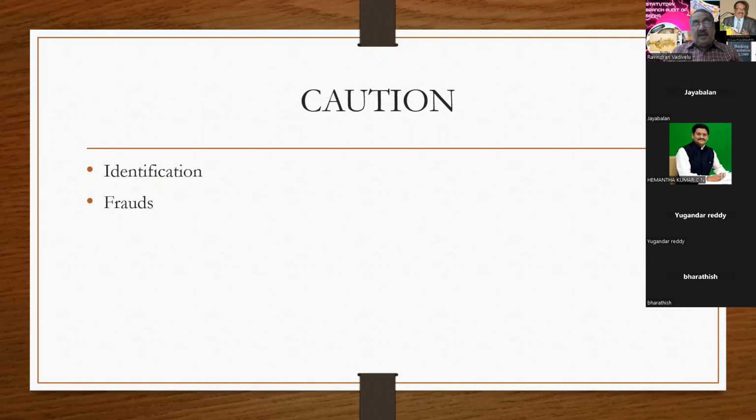So the main thing is you have to identify the fraud. If you fail to identify it, then your personal property will be attached. That means you will be made a party to the agreement. This is a very, very dangerous thing, so this point you have to remember. If any fraud is undetected during audit, then you will be held responsible. So that is why you have to identify the fraud correctly.